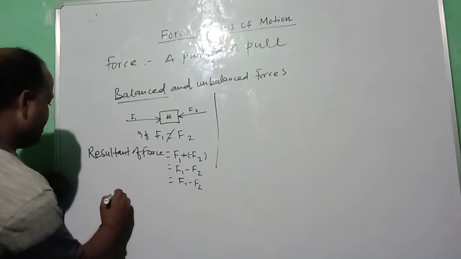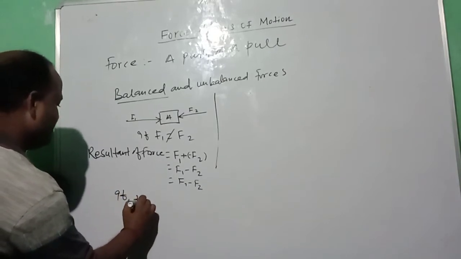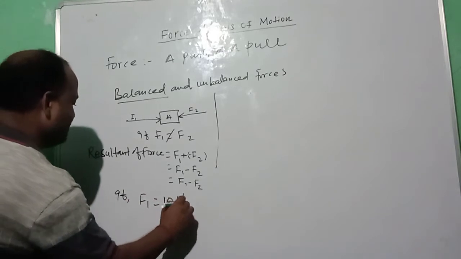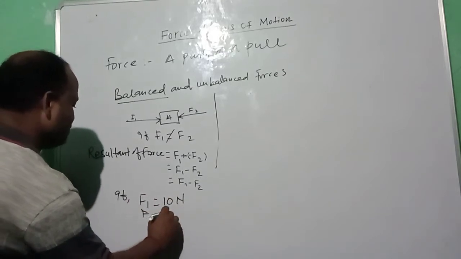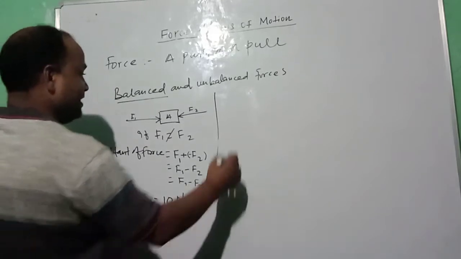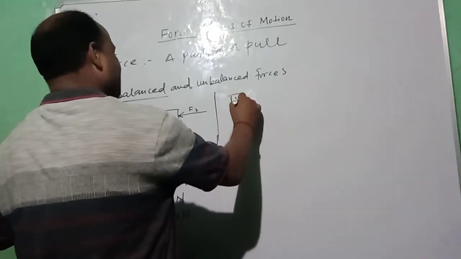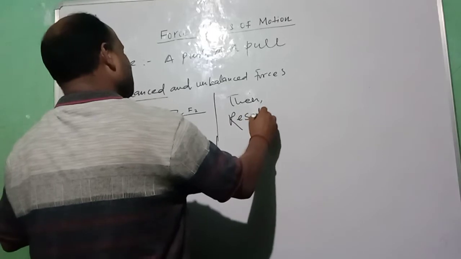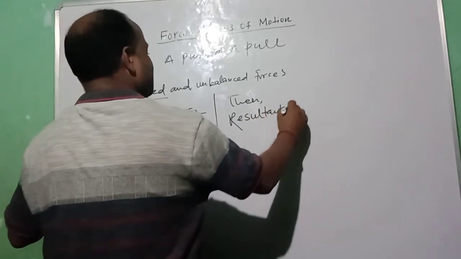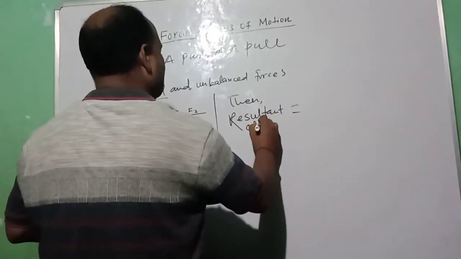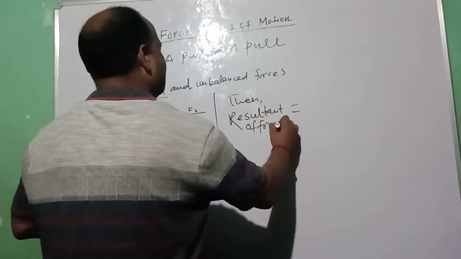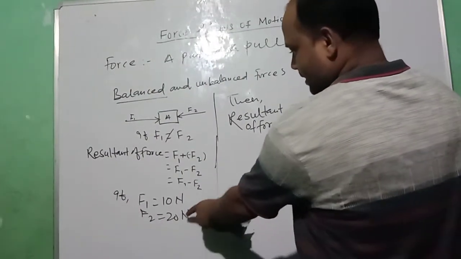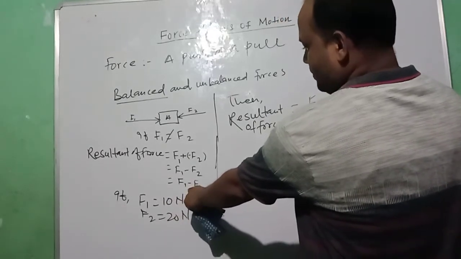Now if F1 is equal to 10 Newton and F2 is equal to 20 Newton, then the resultant force is F1 minus F2.